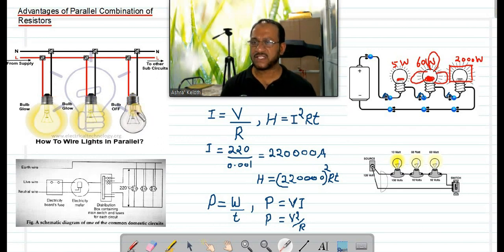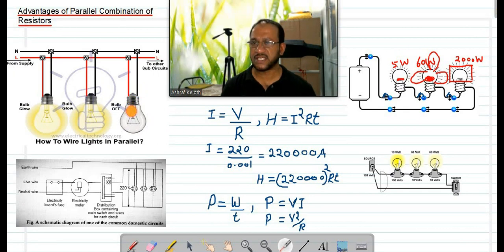Okay. Out of this, which has the smallest internal resistance? The AC will have the smallest internal resistance, correct? So the AC can take maximum current. We can see here from I equals V by R. The potential difference between these two lines is 220. All are getting 220. Whichever has the smallest resistance will take more current, isn't it?